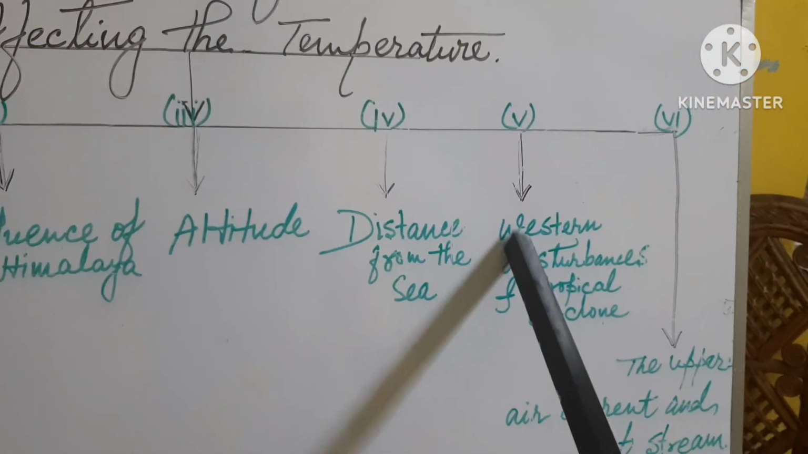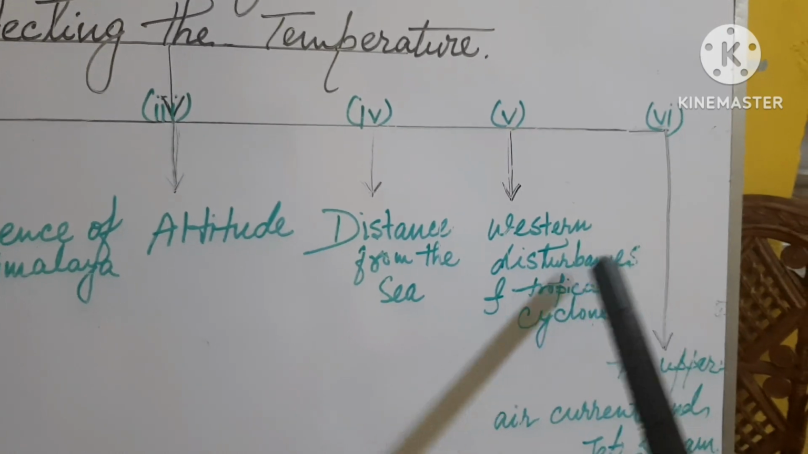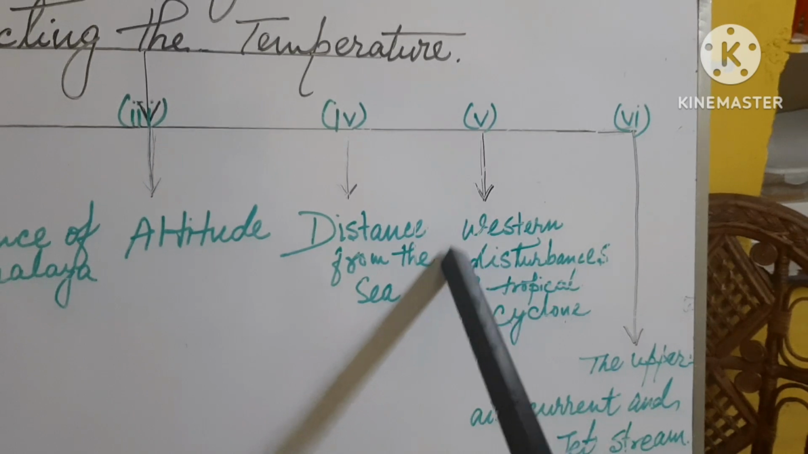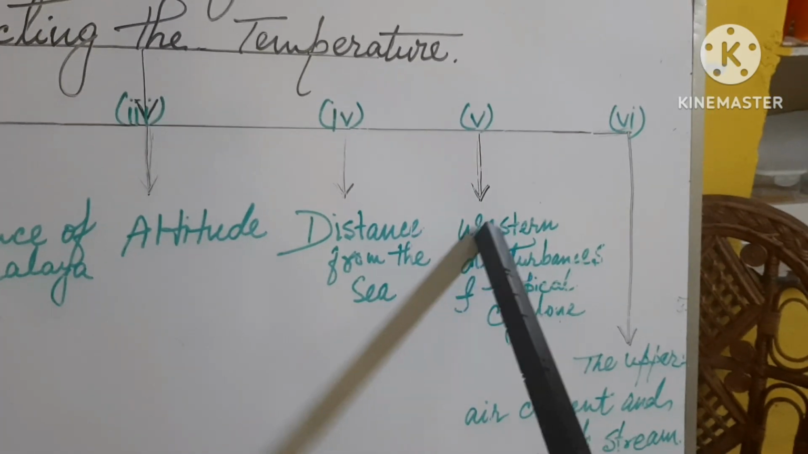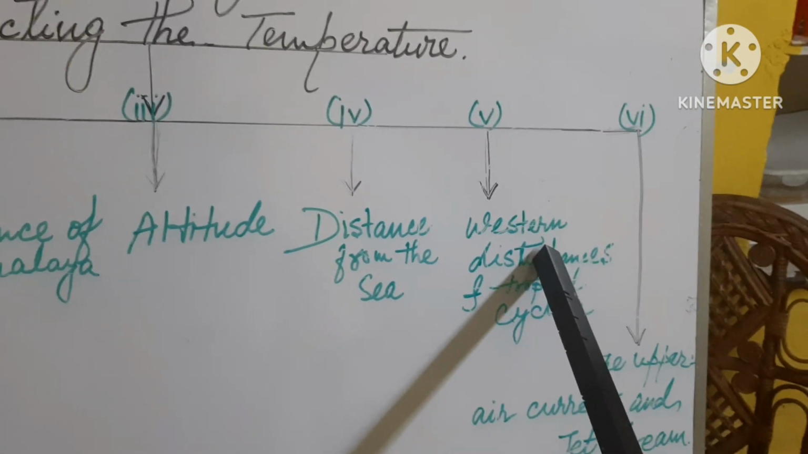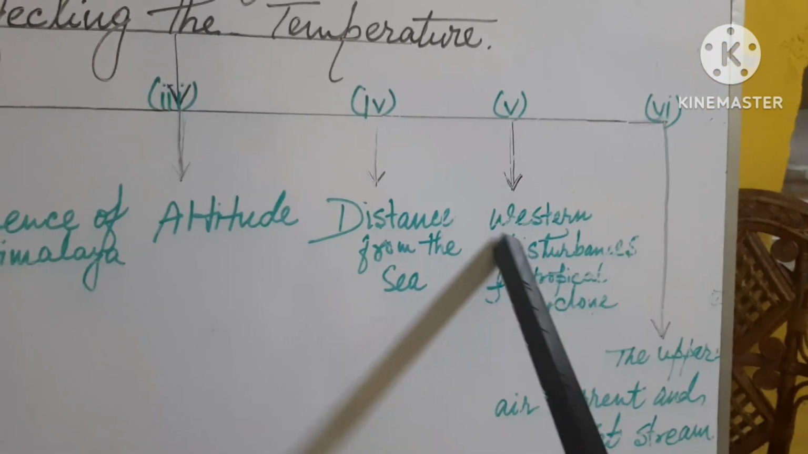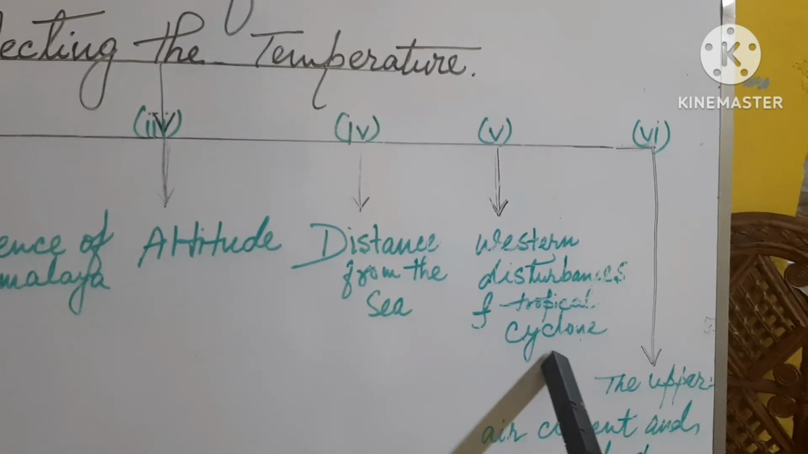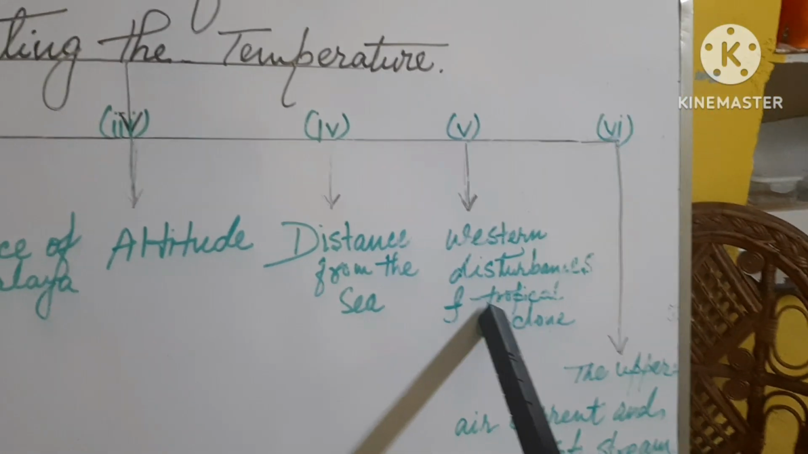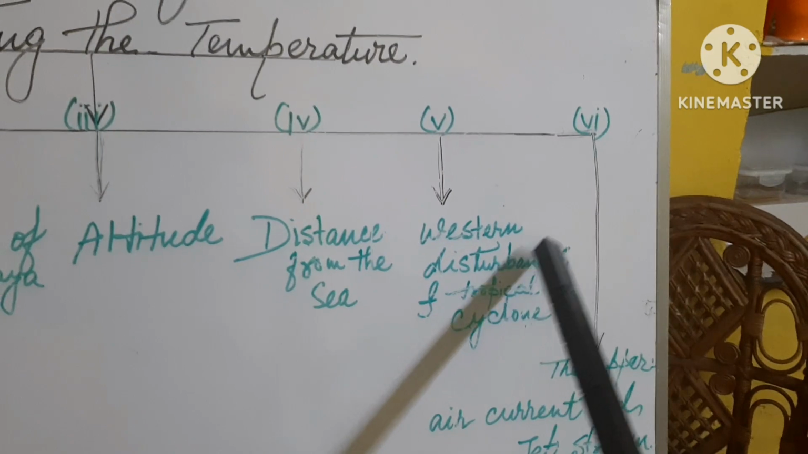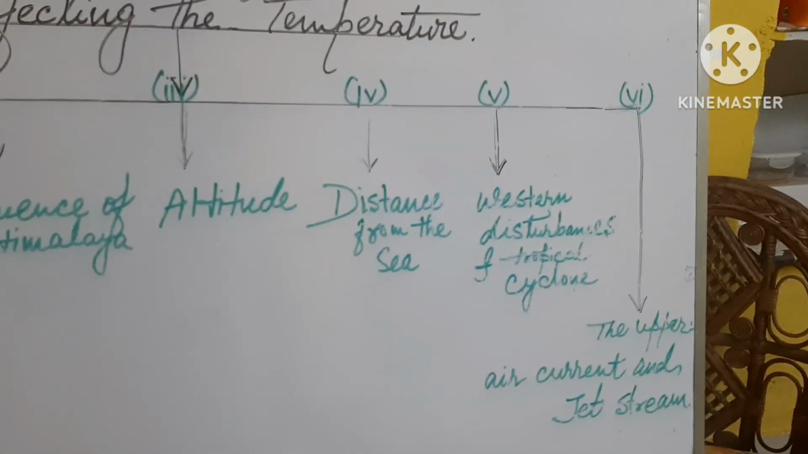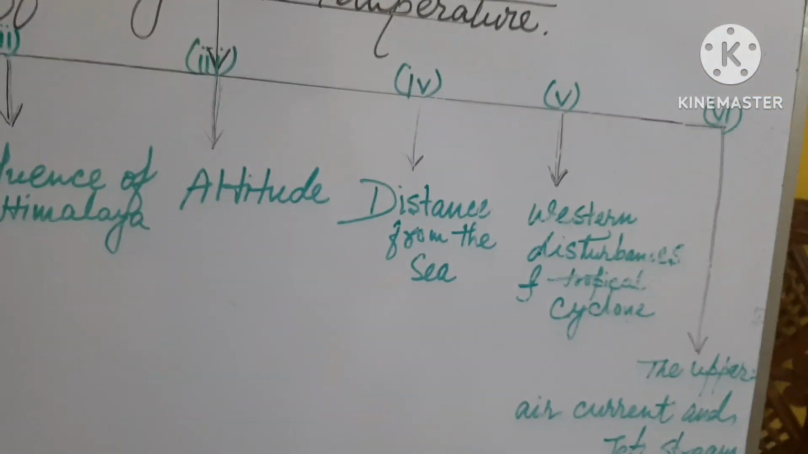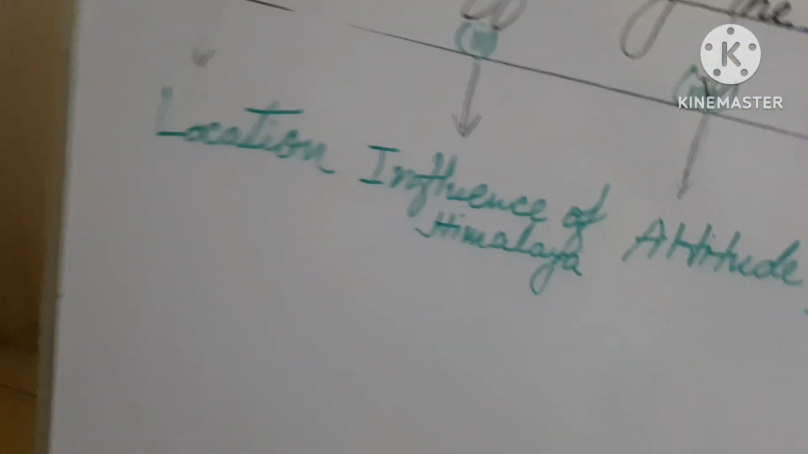In this case, the western disturbances and tropical cyclones can be divided into two parts. Western disturbances influence the western part of India, and tropical cyclones are the next part, which influences the eastern part of India. Now come to the map and let's discuss the factor.